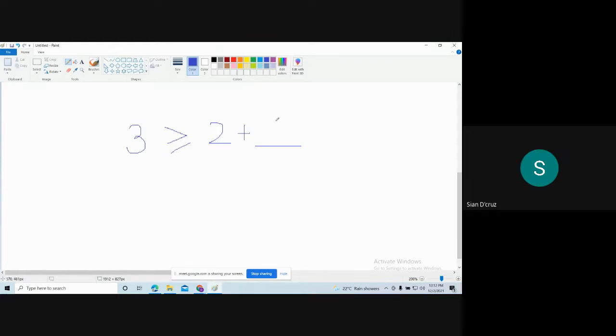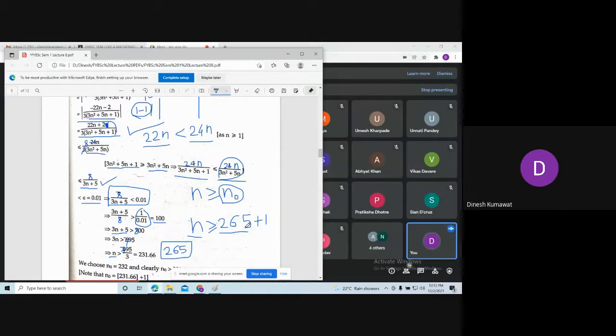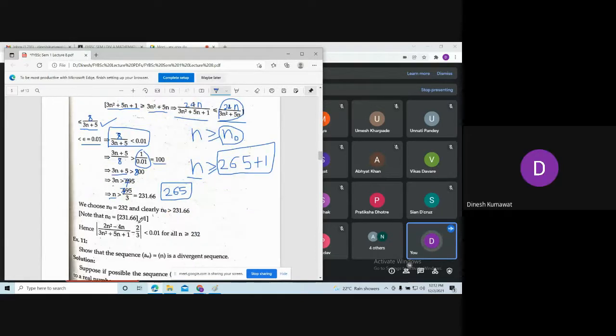Okay, so the least possible value we need to add on the right hand side is nothing but 1, so that we can get equality in such a situation. That's why we are adding this least value to get the value of n naught. Is that clear? Yes, sir. That's why they are adding 1.